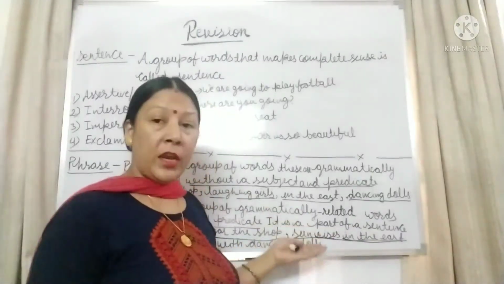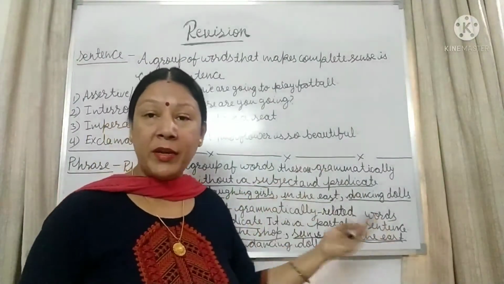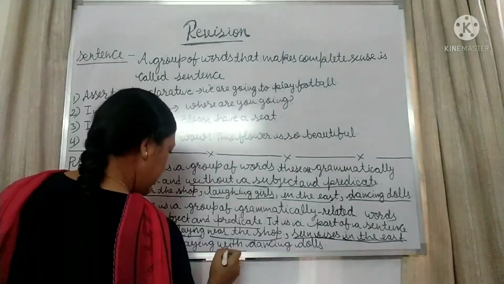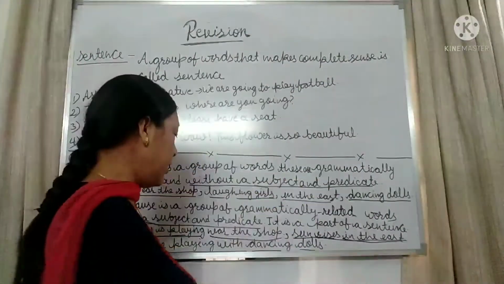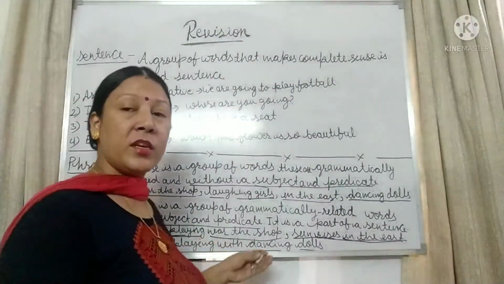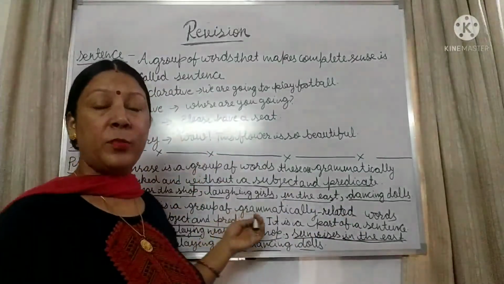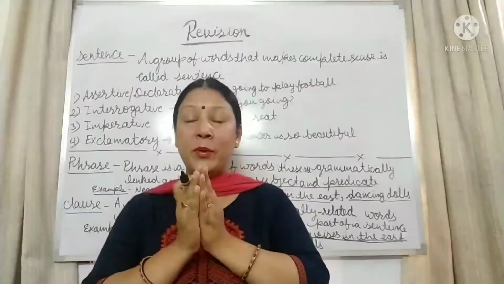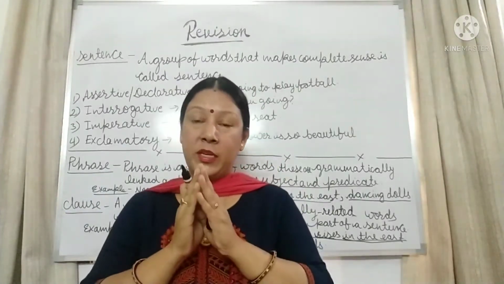A clause is independent and a phrase is dependent. Another example: kids are playing with dancing dolls. Dancing dolls are a phrase here. When "dancing dolls" joins with "kids are playing with," it completes its meaning, its sense. So you can see the difference between phrase and clause. In a phrase, the words are grammatically linked, but they do not have a subject and predicate. Is it clear?